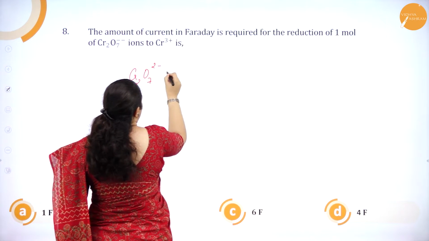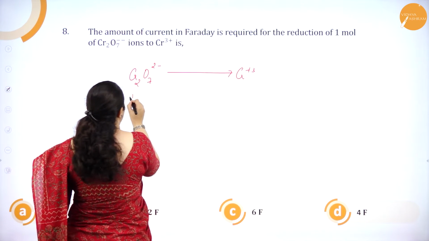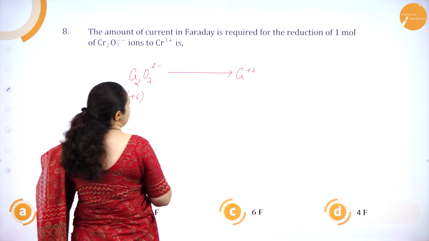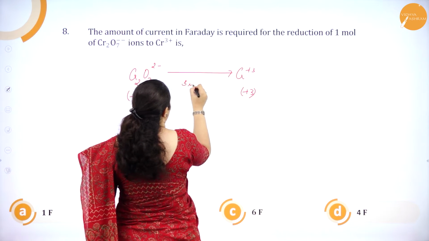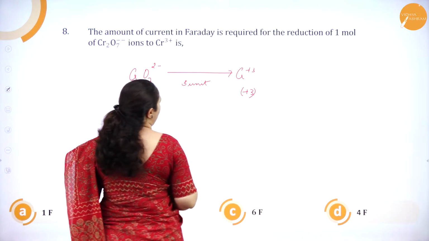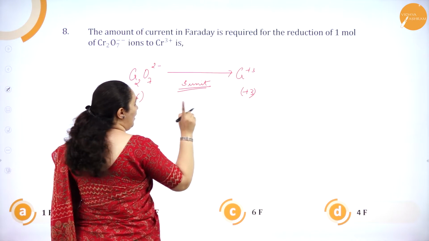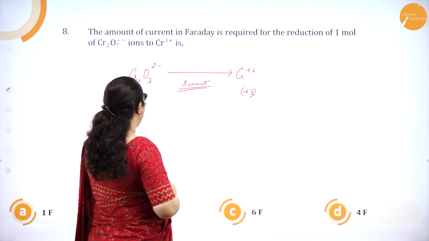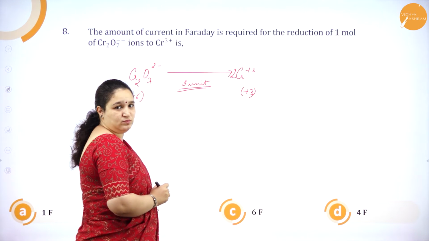Cr2O7 2- is giving Cr plus 3. If I calculate the oxidation number of chromium, it is plus 6. Here it is plus 3. So the change in oxidation number is by 3 units. Correct? But this 3 units is for 1 chromium ion. How many we have? We have 2 here. So I need to balance over here also as 2.